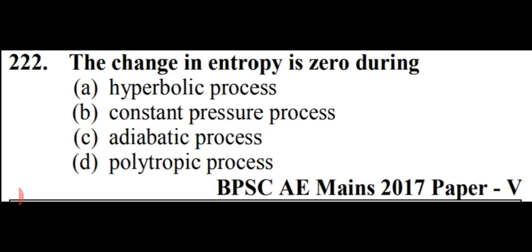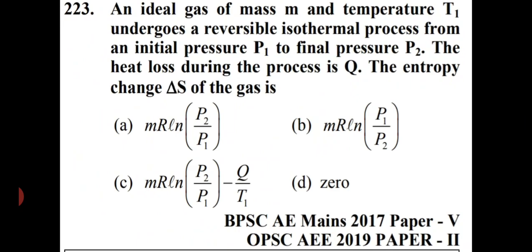Next question is, the change in entropy is 0 during: hyperbolic process, constant pressure process, adiabatic process, or polytropic process. So friends, for a reversible adiabatic process, change in entropy is 0. So option number C is right here, adiabatic process. Next question is, an ideal gas of mass m and temperature T1 undergoes a reversible isothermal process from an initial pressure P1 to final pressure P2.